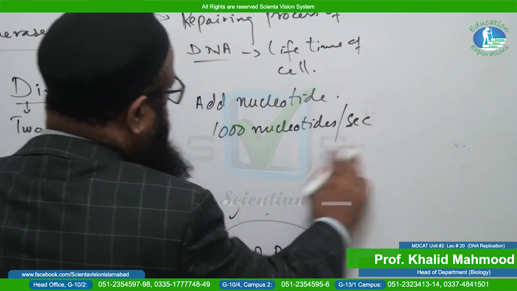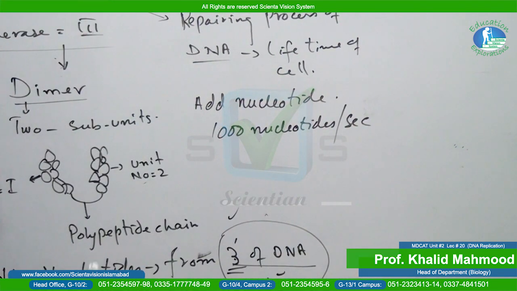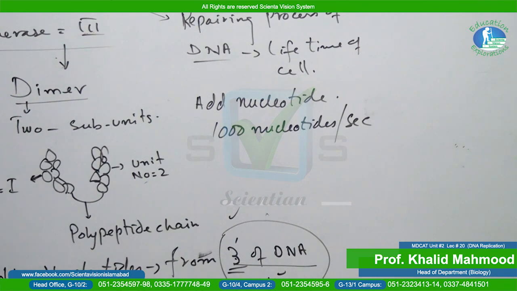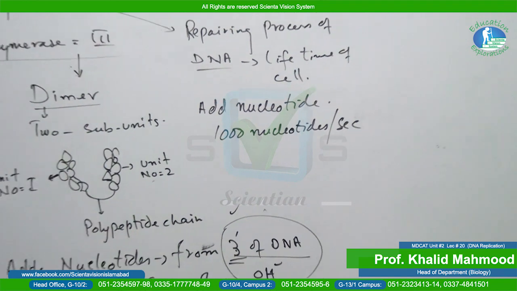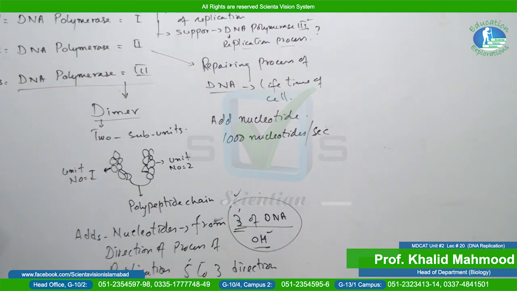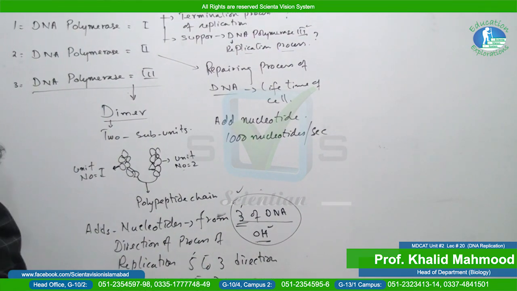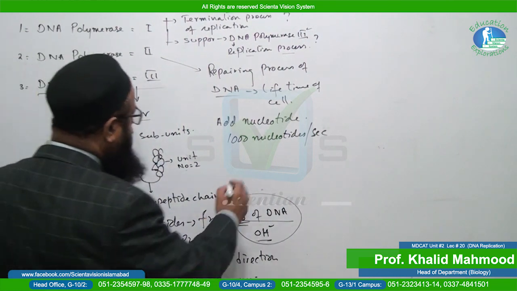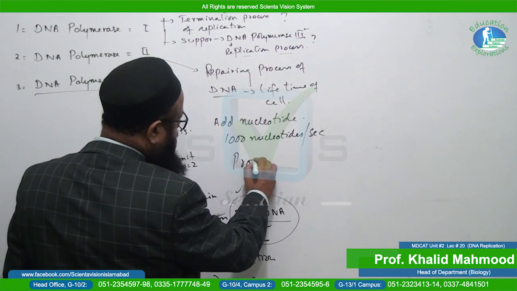So this is the speed of the process of replication, and this is an important role of DNA polymerase 3. Another role of DNA polymerase 3 is that it is also involved in proofreading.